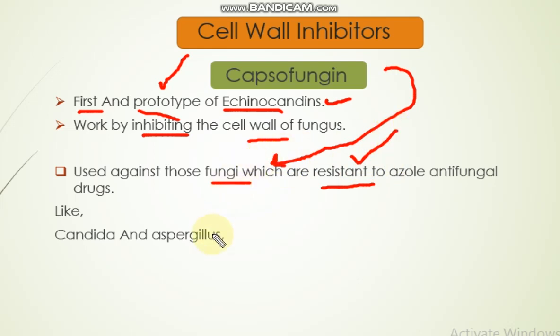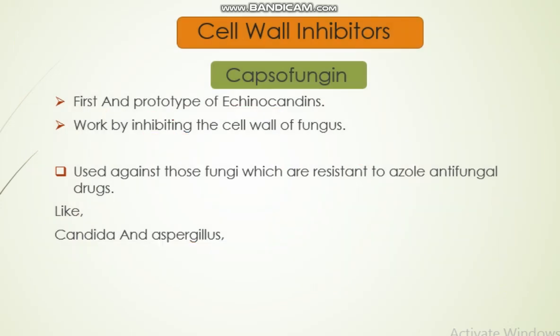We can use Caspofungin for those fungi which are resistant to azole antifungal drugs. So when azole antifungal drugs don't work against the fungi, in this condition we can administer Caspofungin. For example, Candida and Aspergillus. So in infections of Candida and Aspergillus, we can administer Caspofungin, because these fungi are resistant to azole antifungal drugs. So that's the general introduction of the cell wall inhibitors and Caspofungin.